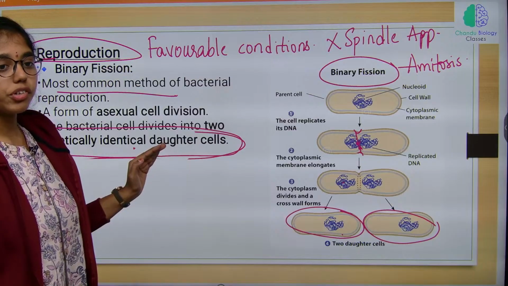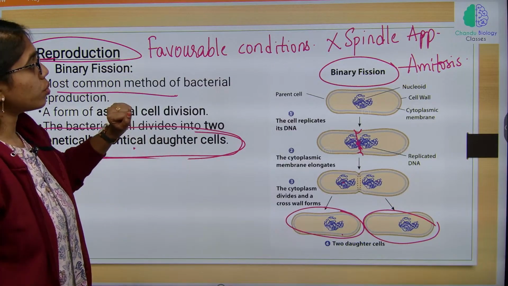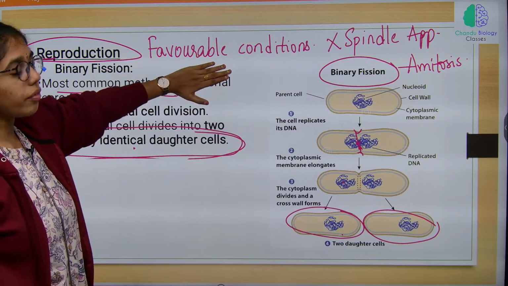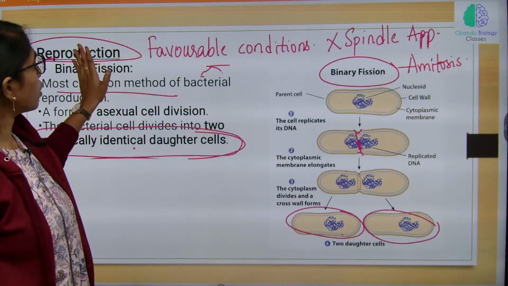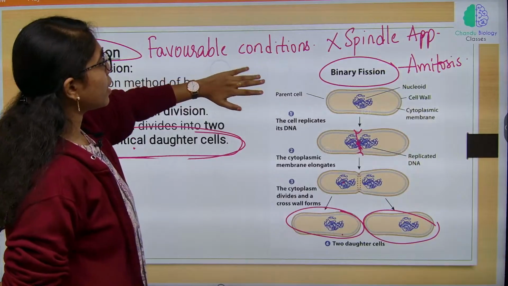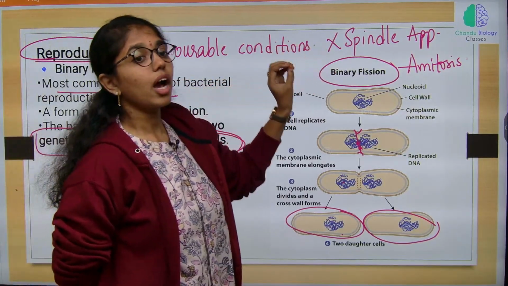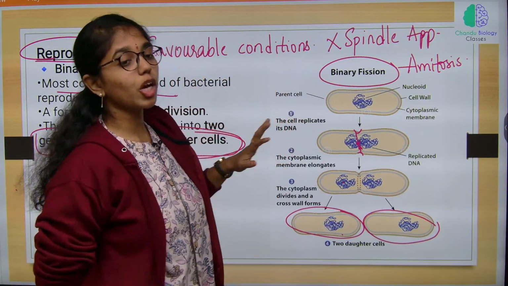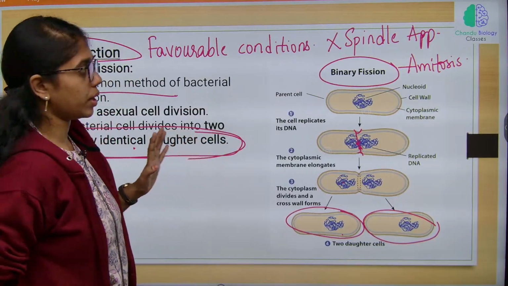Clear with binary fission? The major points to highlight here: during favorable conditions the bacteria will undergo binary fission, there is no spindle apparatus formation, and this is also called amitosis because there is no involvement of spindle apparatus.